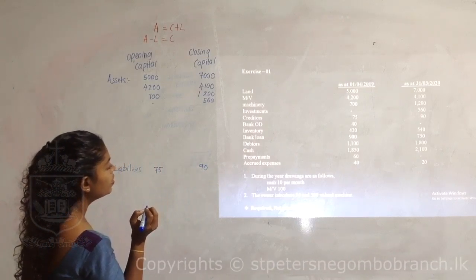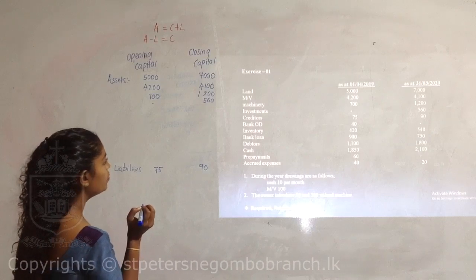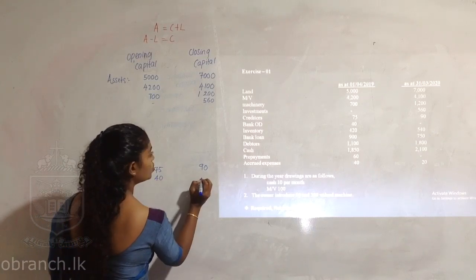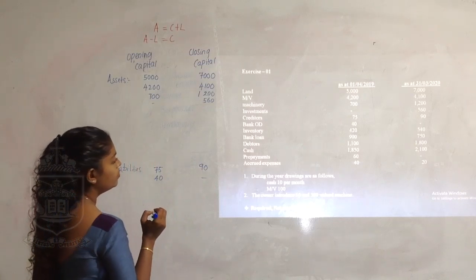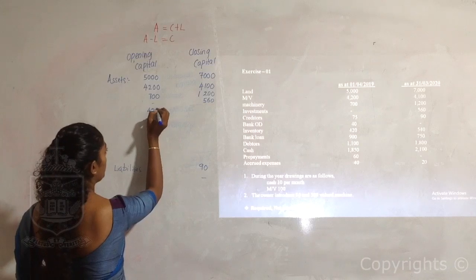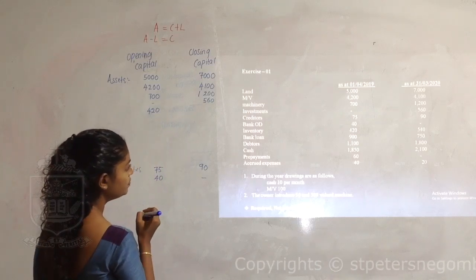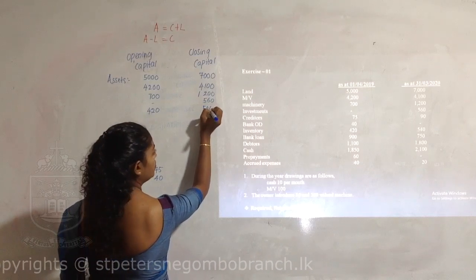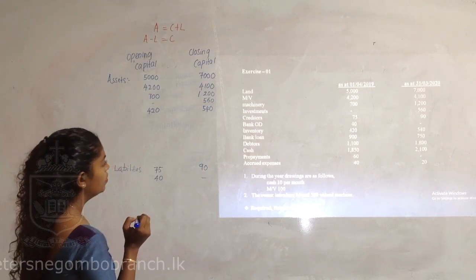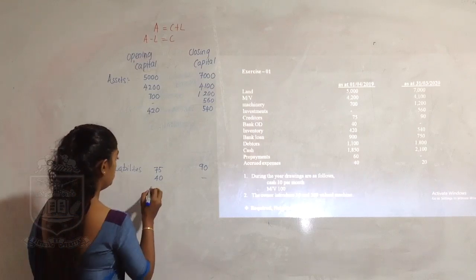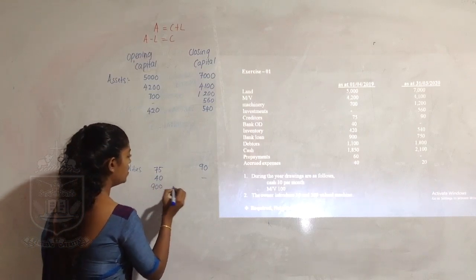Bank overdraft opening 40, and there is no closing bank overdraft. Inventory opening 420 and closing 540. Then we have bank loan. It's a liability. Opening 900, closing 750.